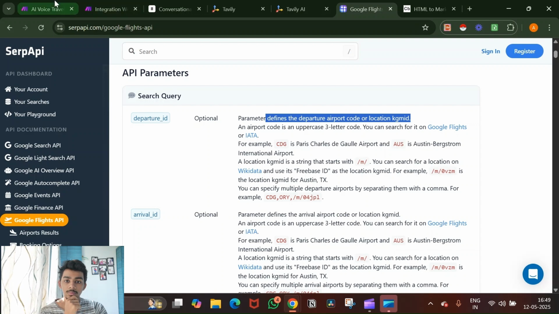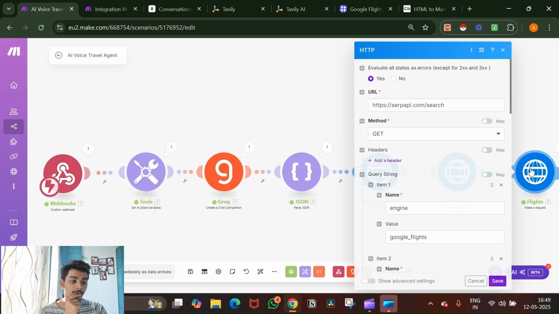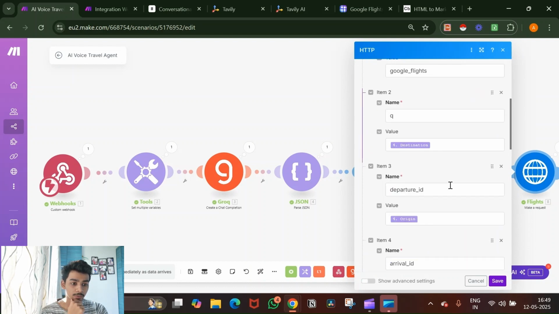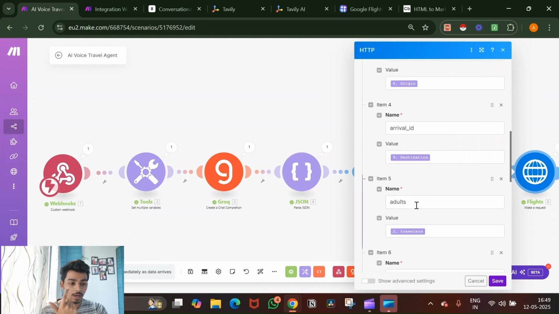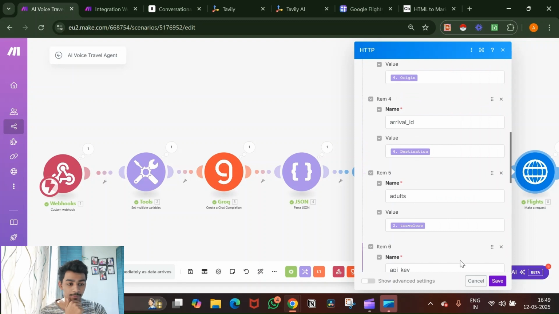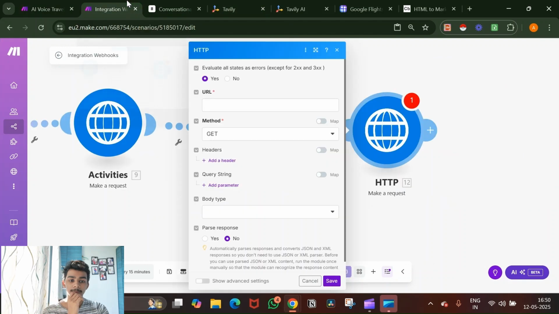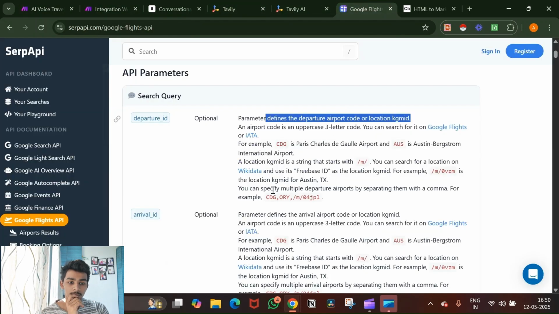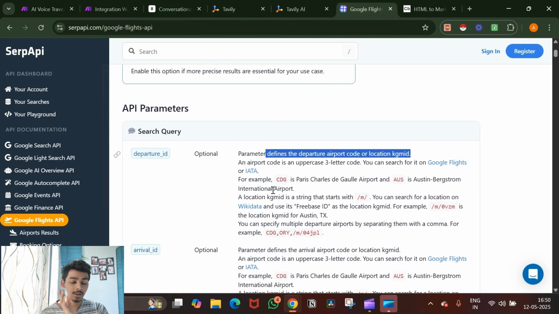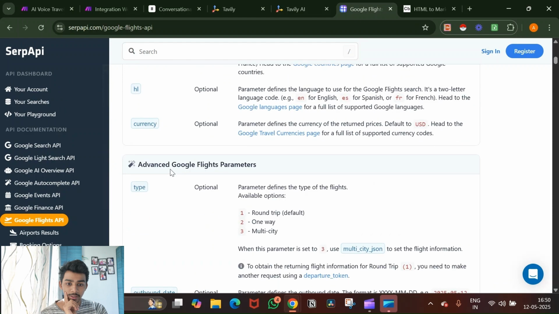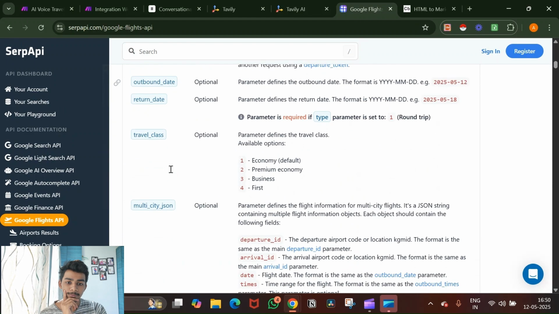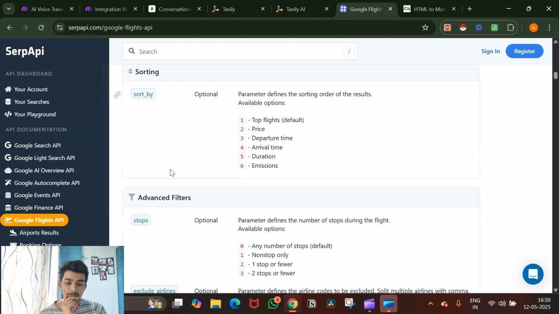Okay, so let me just check quickly. What did we put? Yeah, so we need the departure ID, we need the arrival ID, we need the adults, and finally the API key. So in here there are only a few things that we need: the departure ID, the arrival ID.